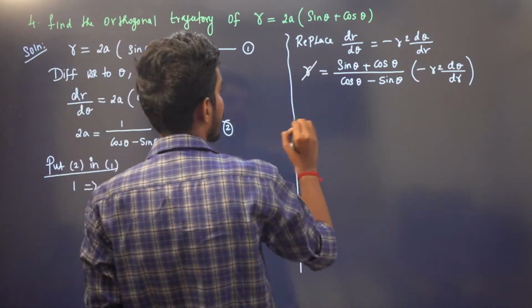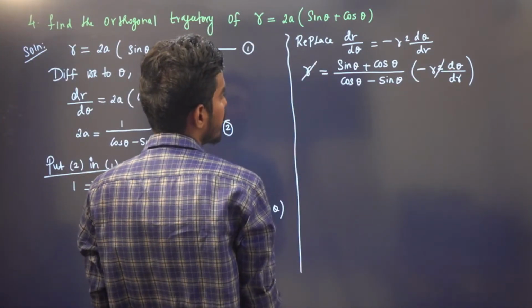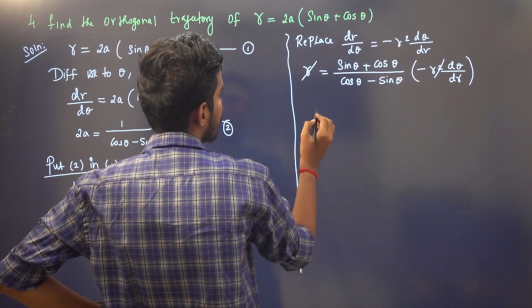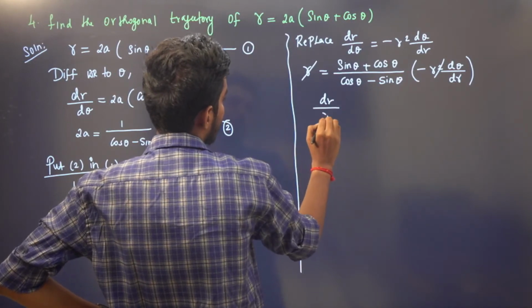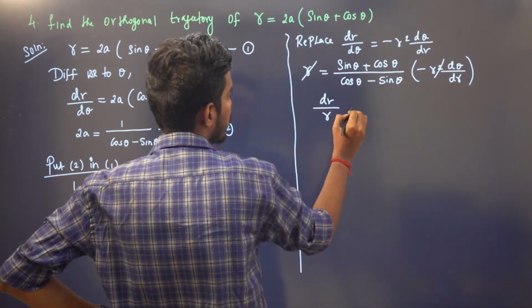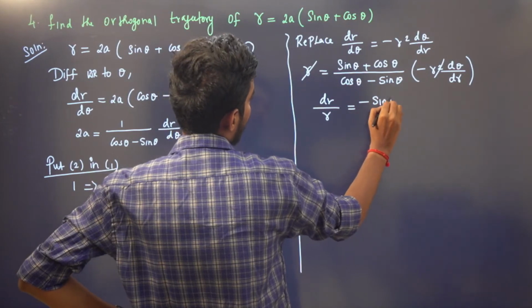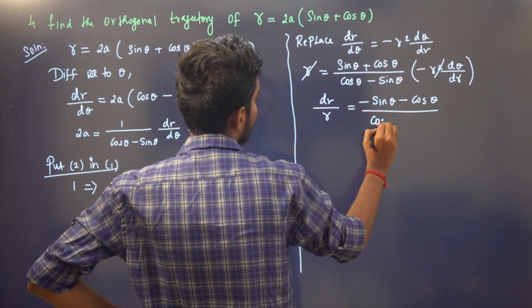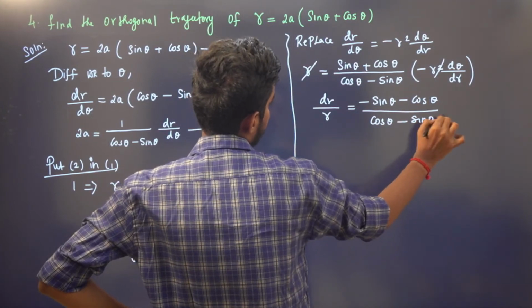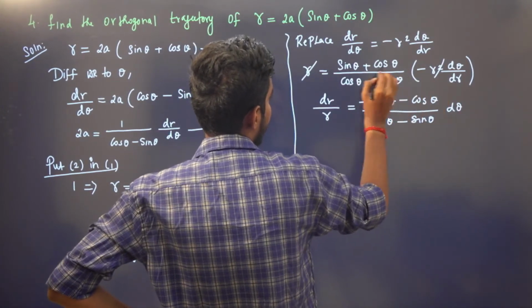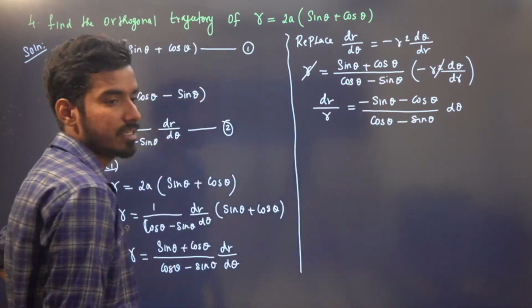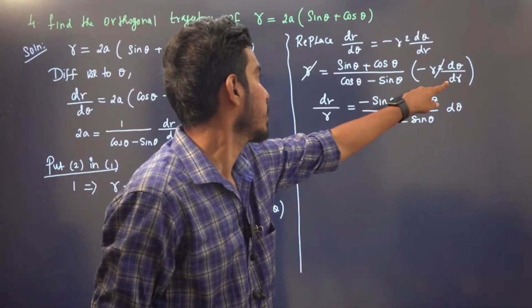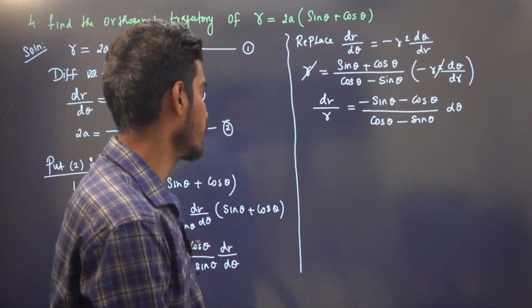So this r and one r will get cancelled. Let's multiply this minus here. So we have dr by r, right? dr by r equals minus sin theta minus cos theta divided by cos theta minus sin theta d theta, right? I've just multiplied this minus, and I've taken this dr by r. Now integrate